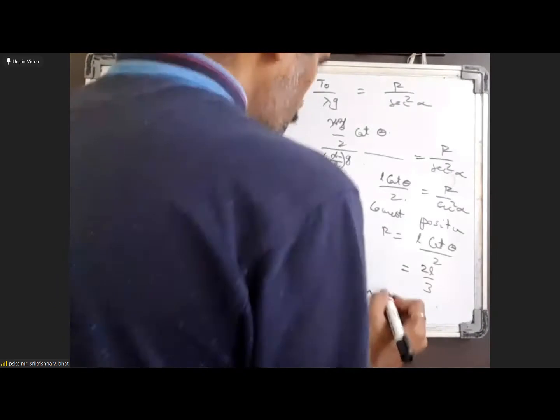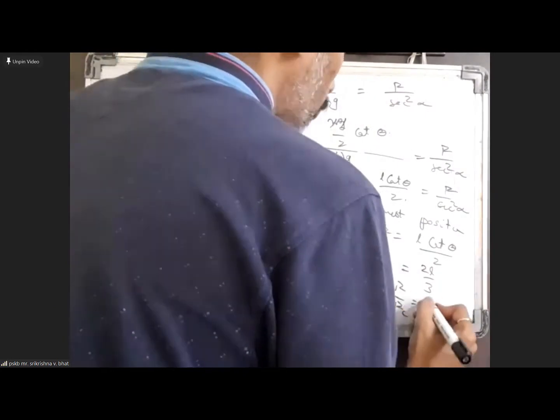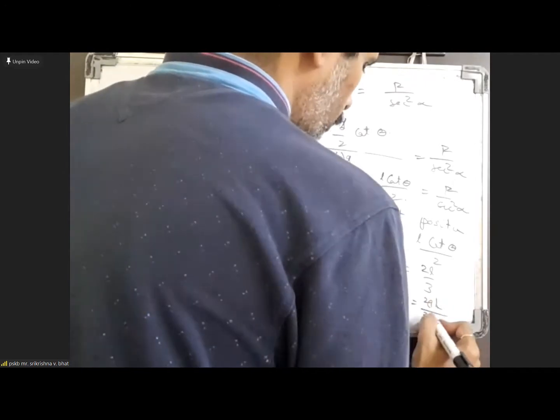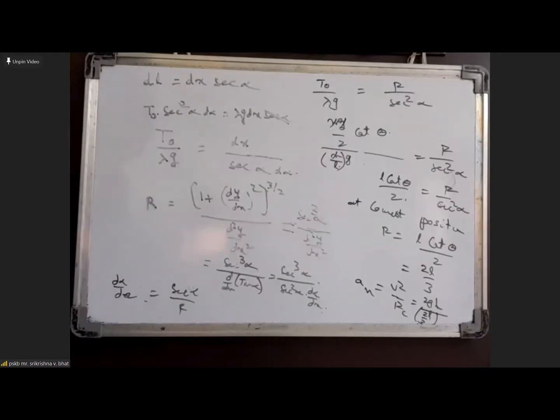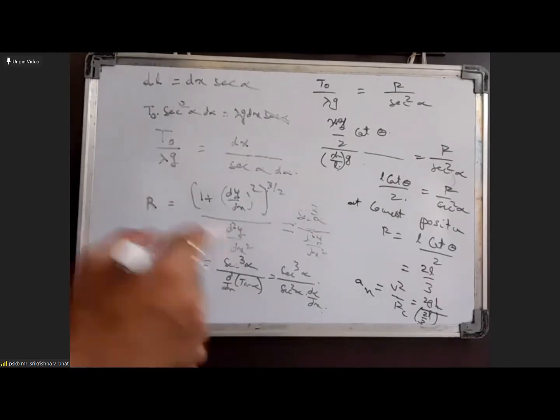The normal acceleration is v square by r, v square by rc. So that should be equal to 2gh by this 12, 2gh by 12. I think that comes out to be 3gh by l.